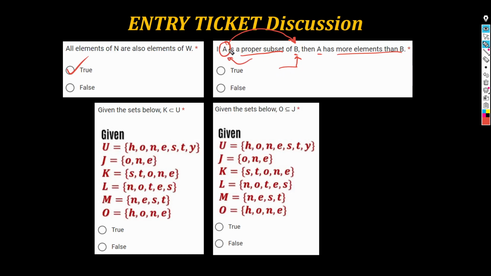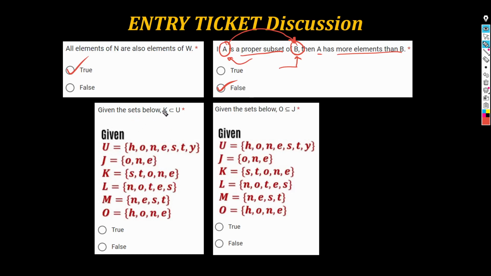And in that case, going back to the question, if A is a proper subset of B, then A daw has more elements than B. That is false, because if A is a proper subset of B, A will always have fewer elements than B. Kasi nga, for A to be a proper subset of B, all elements in A must also be found in B, but there must be at least one element in B that cannot be found in A. So, false ang sagot dyan.